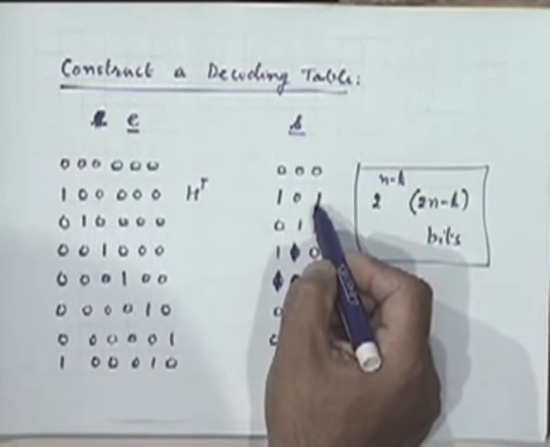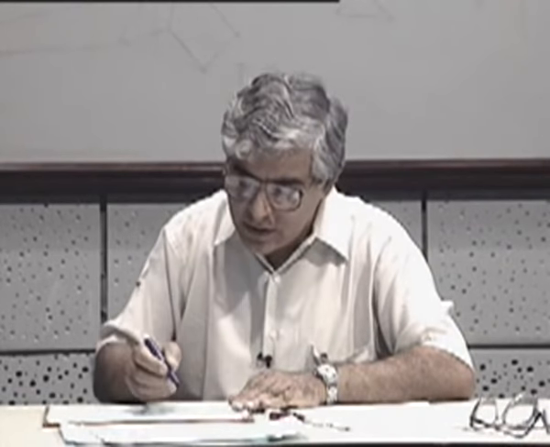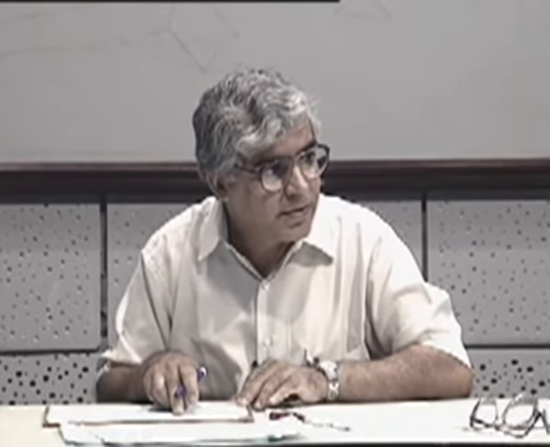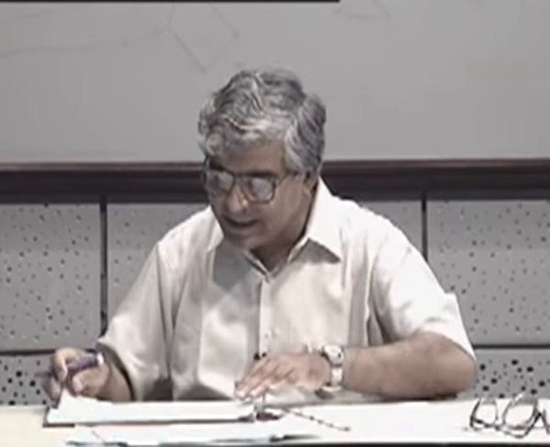And one more thing, H transpose was P and I, right? P was of the dimension K by M and I was of the dimension K by K. This is H transpose. This is M by M, sorry, this will be K by M. No, how can it be K by K? This is what I tried to clarify at that stage.